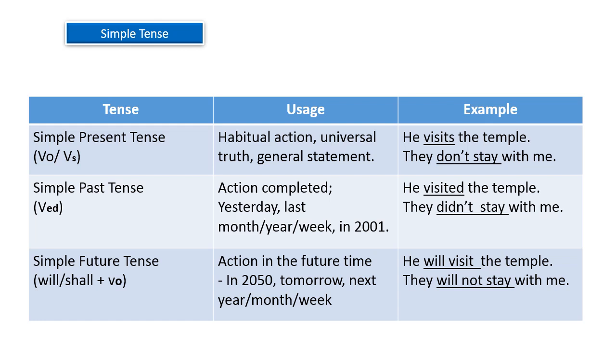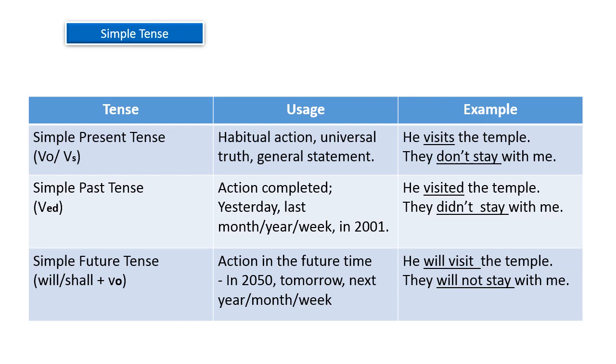Simple past tense. Simple past tense is used to indicate completion of the action. It means yesterday, last month, last year, last week, in 2001, what has happened in the past. For that we use simple past tense. Example given here: the same sentence used here but in simple past tense. He visited the temple. The main verb in this sentence is the underlined word visited.